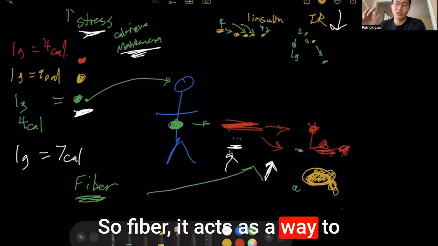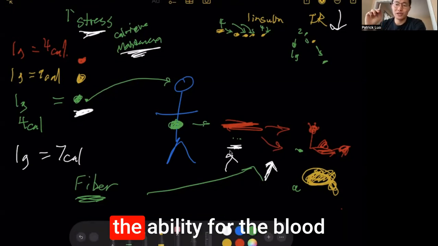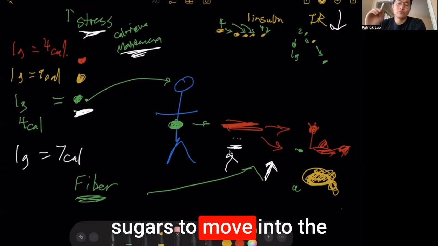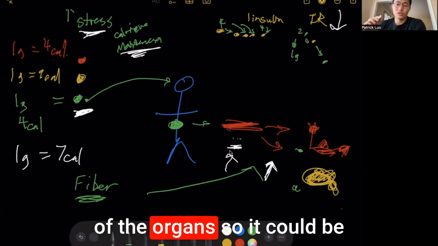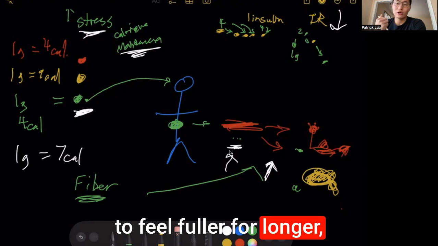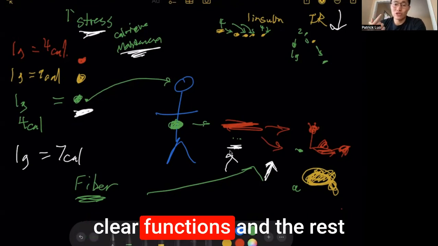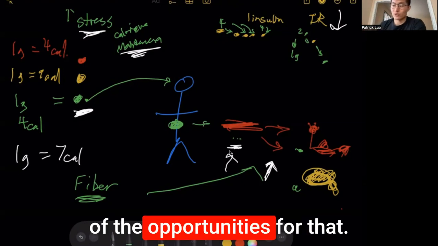Fiber acts as a way to slow down the digestion process so that it can improve the ability for the blood sugars to move into the muscles and the rest of the organs, so they can be used as fuel appropriately, and improve our ability to feel fuller for longer, and have clear functions, and the rest of the opportunities for that.